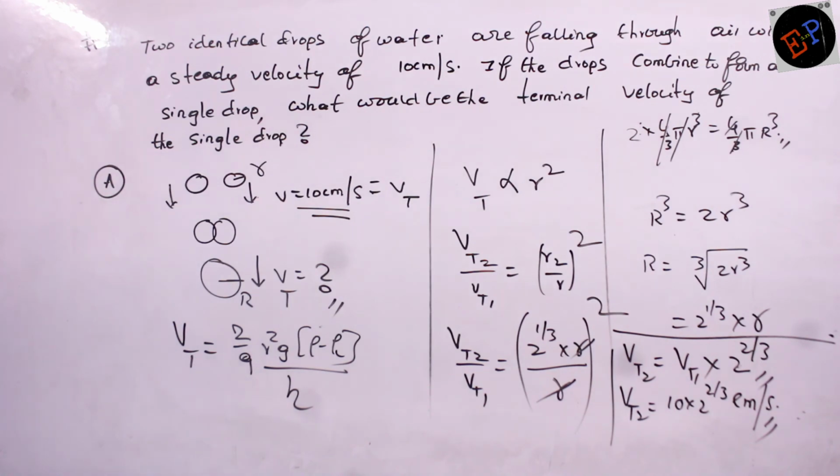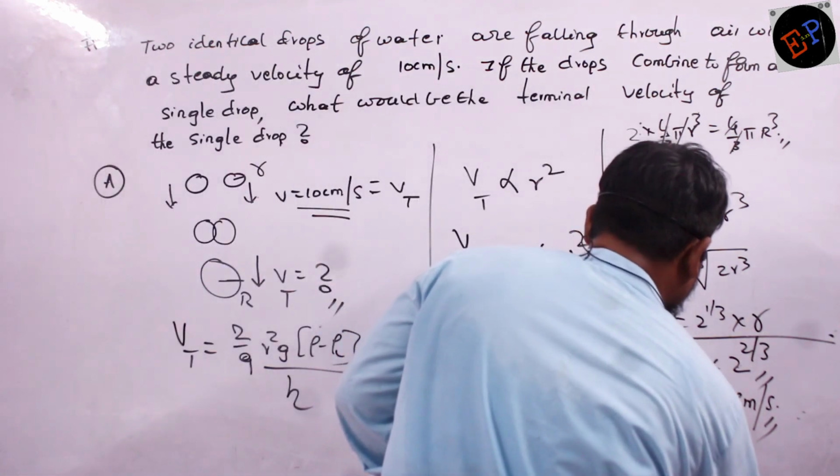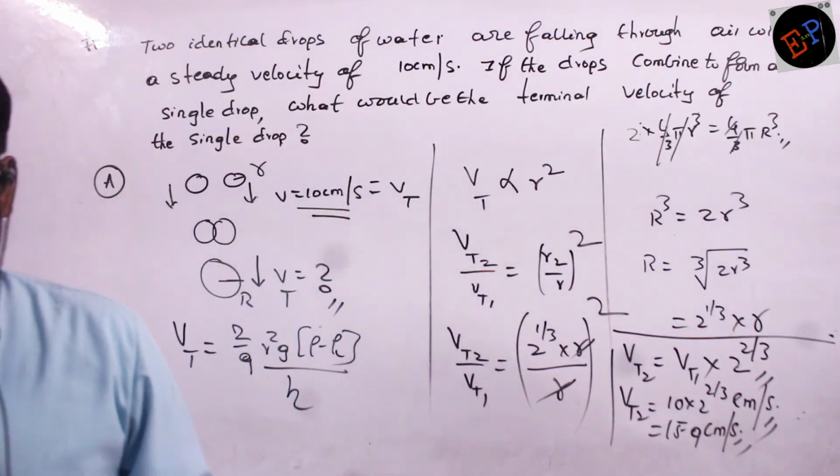That's all, very simple. So therefore the answer which you should get is 15.9 centimeter per second. 15.9 centimeter per second. That is my answer. Clear?